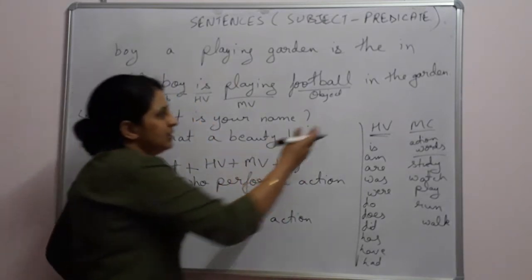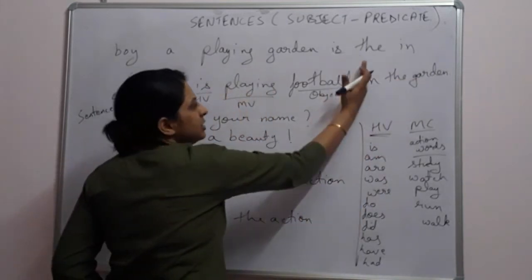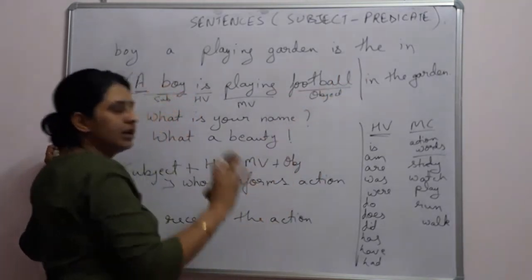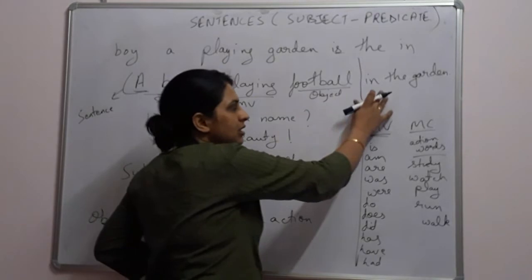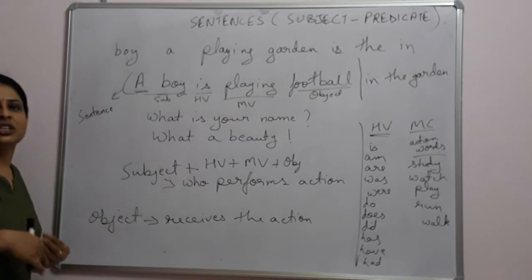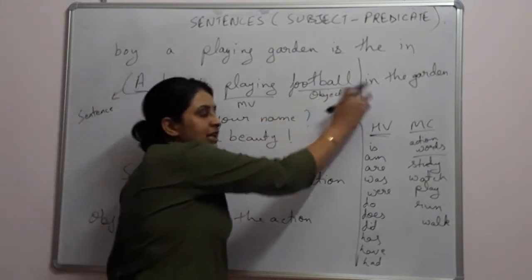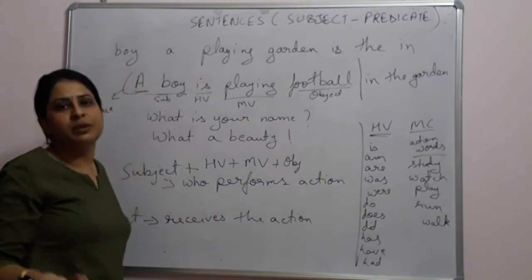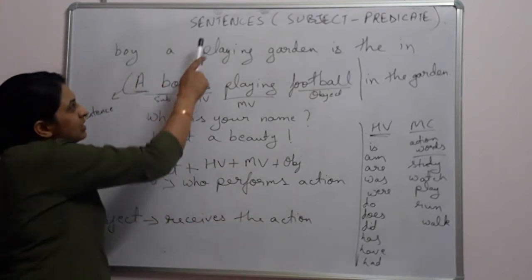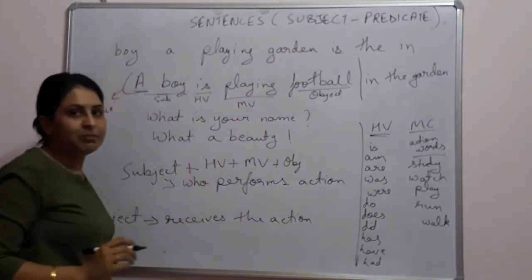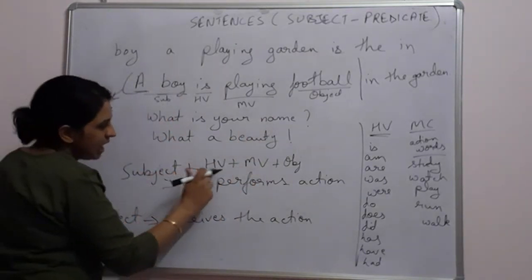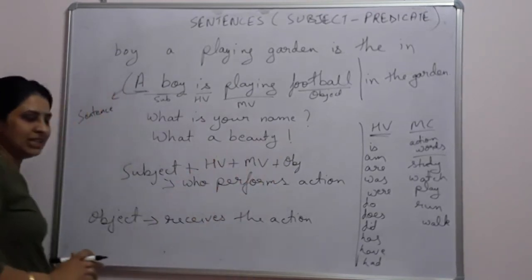Well, the remaining part, that is in the garden. If I cut these parts, if I say the sentence is only a boy is playing football, it gives us complete sense. We don't need these words. Okay, it is giving us sense. These words give further knowledge of where the action happened. Okay, so these are important, but they are different parts of speech which will be covered not now, later on, because right now our focus is basically sentences in which we will do subject and predicate. Okay, so the main structure of a sentence is subject plus helping verb plus main verb plus object.